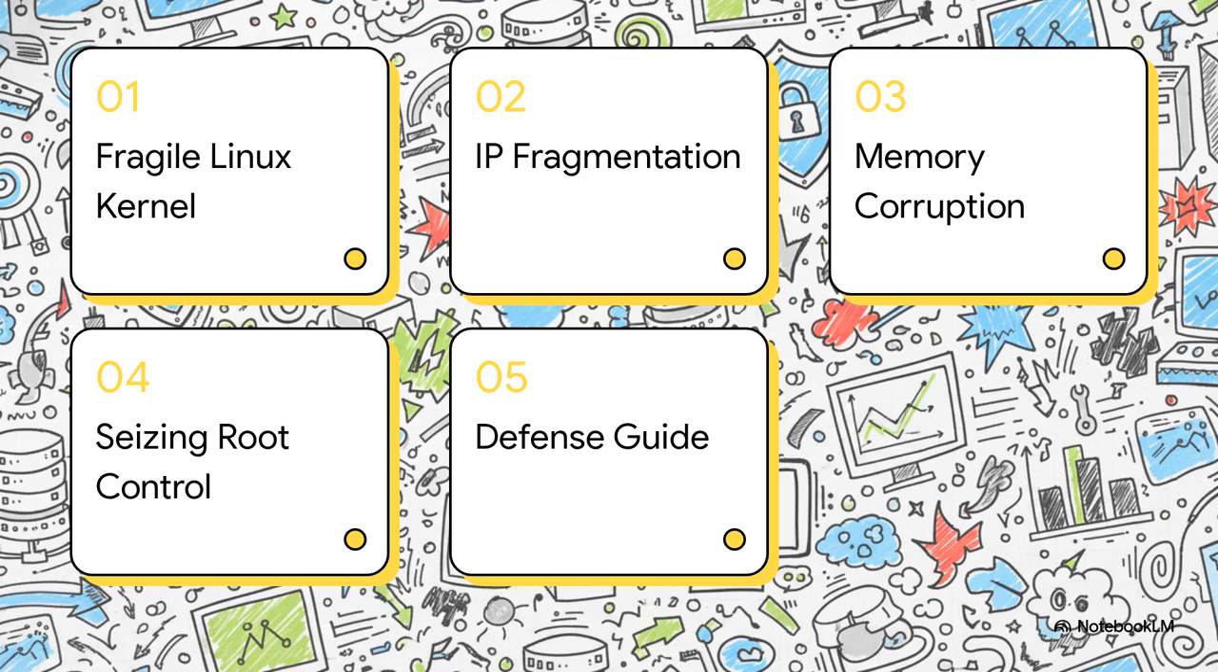So here's our roadmap for this explainer. 1. The fragile Linux kernel. 2. Understanding IP fragmentation. 3. Triggering memory corruption. 4. Hacker seizing root control. And finally, number 5, a defense and survival guide.